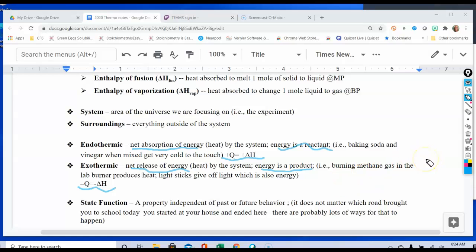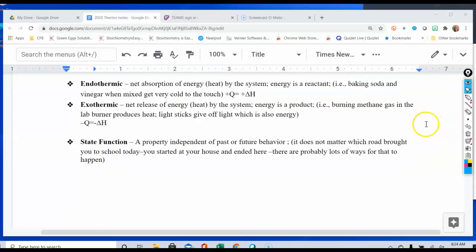So it turns out that there are several steps in most chemical reactions that lead to this overall change in energy. And it doesn't really matter what the steps are. The overall change in energy is going to remain the same here.